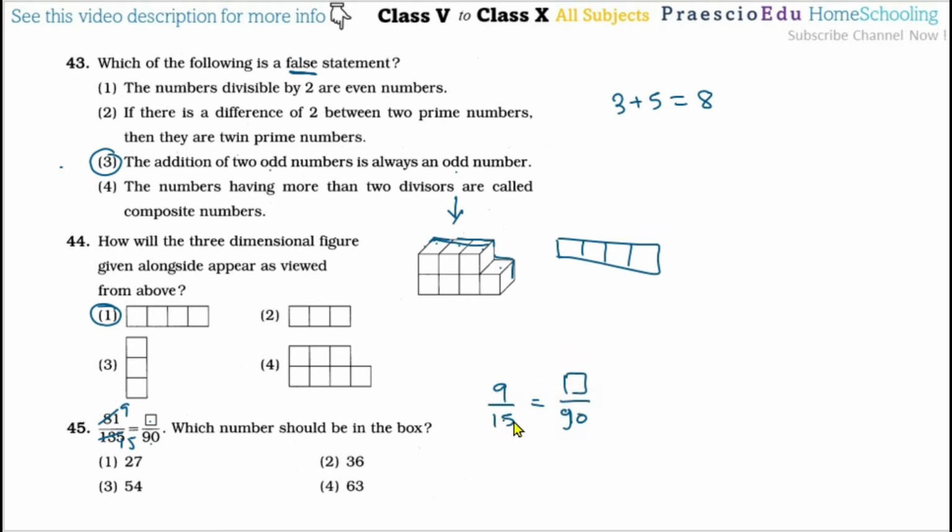But we have to convert 15 into 90. So to convert it, we have to multiply by 6. The same 6 we multiply on the numerator also. So 15 multiplied by 6 is 90, and 9 multiplied by 6 is 54. So that equals the box by 90. 90 and 90 are the denominators, so the box is equal to 54. So 54 means option number 3 is the correct one.